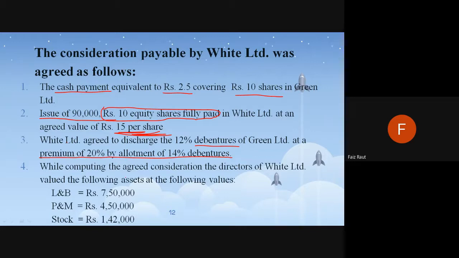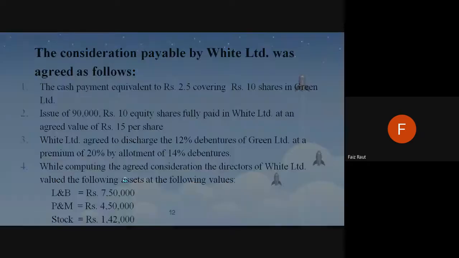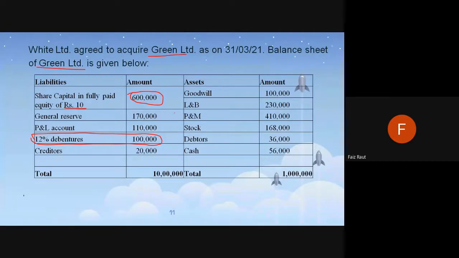Now, the White Limited shareholders are sitting, and they have their finance team. The finance team is sitting and doing calculations. What calculation? They have taken this balance sheet from Green Limited and they are analyzing it. Land and building this much, plant and machinery this much, stock this much, debtors this much, cash this much. Now the finance team, along with operations or supply chain or any other team, visited the land, analyzed the building, how the plant is, how the machinery is. They are analyzing the structure of the machines.